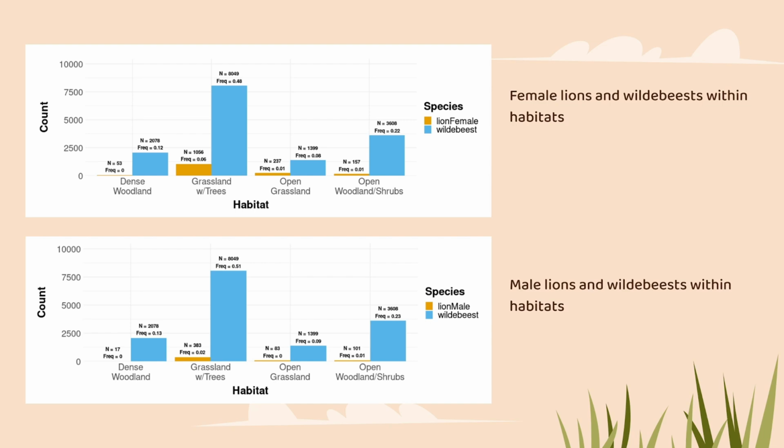My hypothesis is, if there is a higher concentration of wildebeest in a habitat, then there will be a higher concentration of lions within the same geographical area, because lions are natural predators of wildebeests. We can see a correlation between both male and female lion populations and wildebeest in each habitat. The habitat most inhabited by wildebeest is grassland with trees, and the most inhabited habitat by both male and female lions among the four is also grassland with trees. Open grassland and open woodland shrubs also have a decent amount of lion population, with open woodland shrubs having the second highest density of wildebeests.